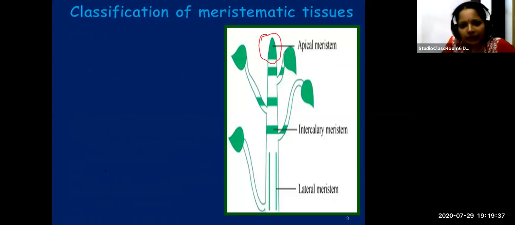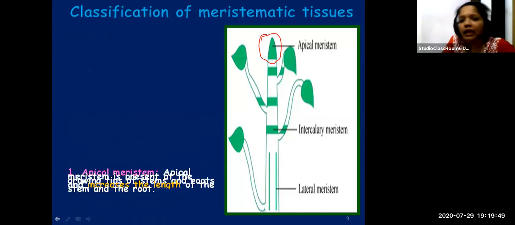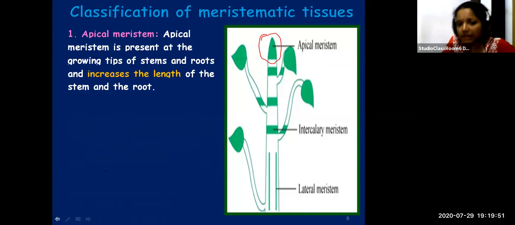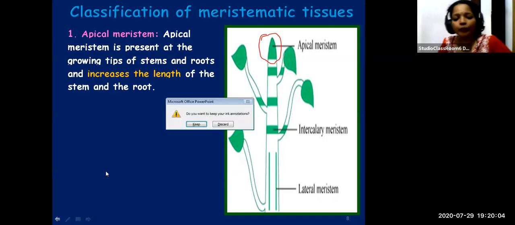Then we learned about classification of meristematic tissues. There are three types: apical meristem, intercalary meristem, and lateral meristem. We learned about the first one, apical meristem. Apical meristem is present at the growing tips of stems and roots, and it helps in increasing the length of the stem and the root. The remaining we will learn in the next class.